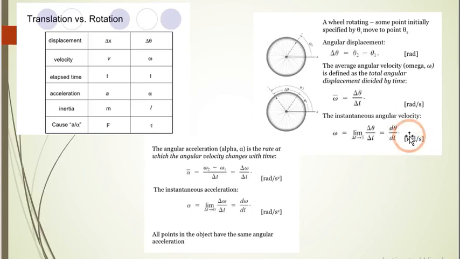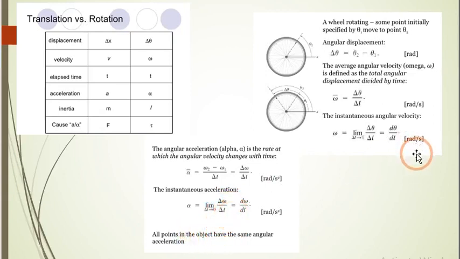Next, angular acceleration. Before starting with angular acceleration, what is translational acceleration? Translational acceleration is rate of change of velocity with respect to time. So when we consider for angular or for rotation, it is rate of change of angular velocity with respect to time. Angular velocity generally is denoted by omega. So it's delta omega upon delta t. Instantaneous acceleration is given by delta omega upon delta t, where limit of delta t tends to 0.